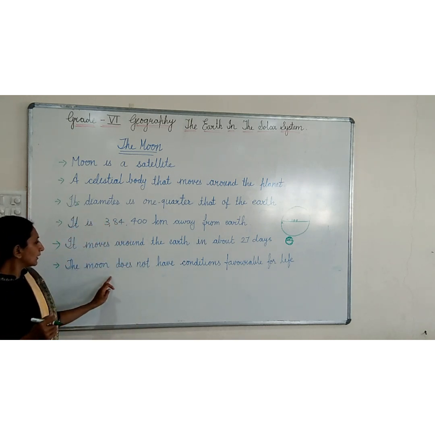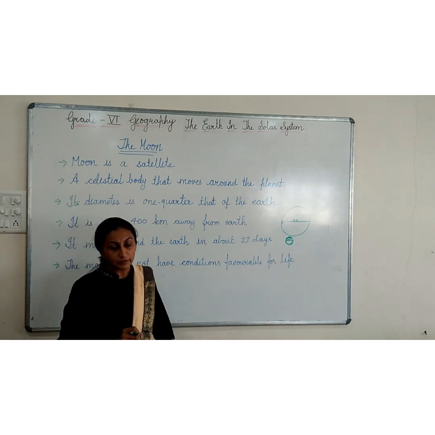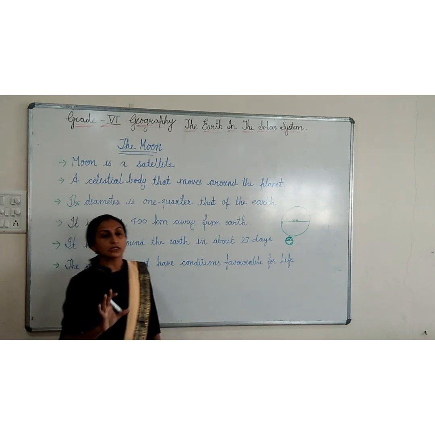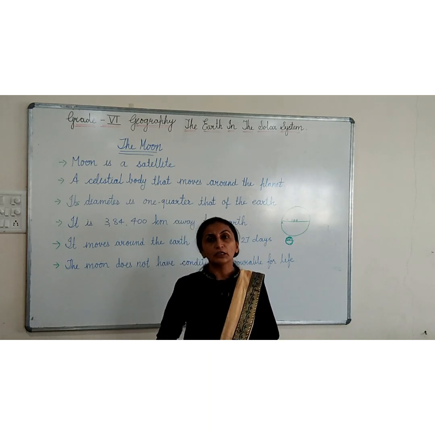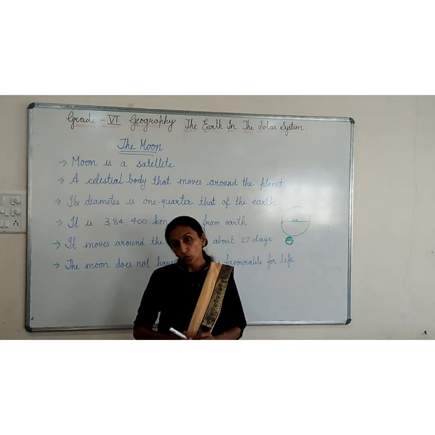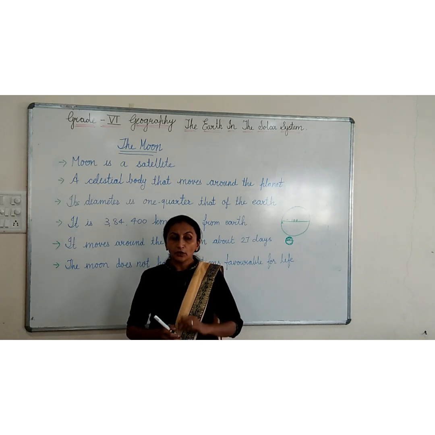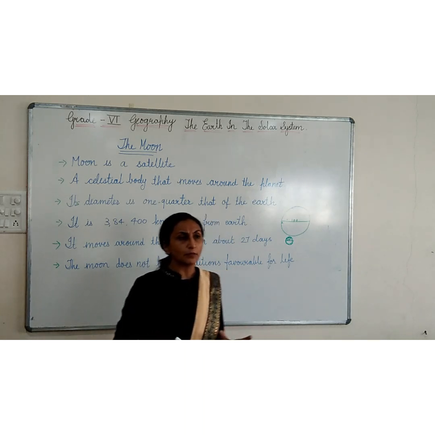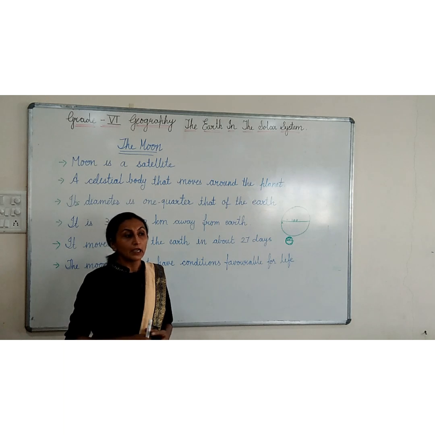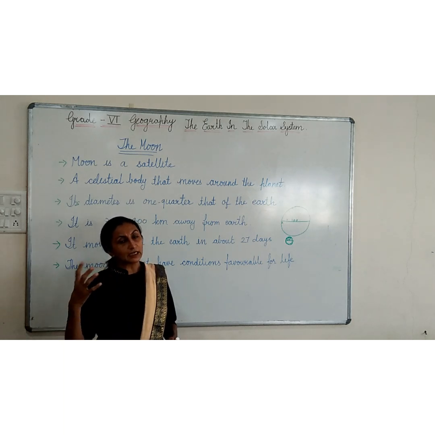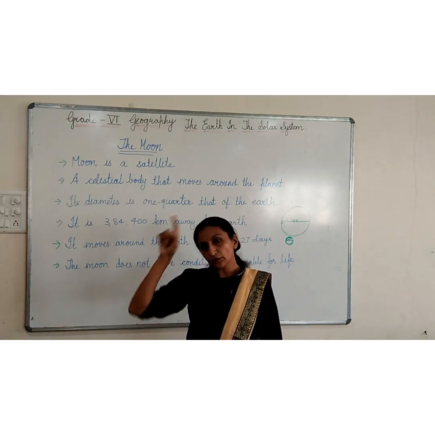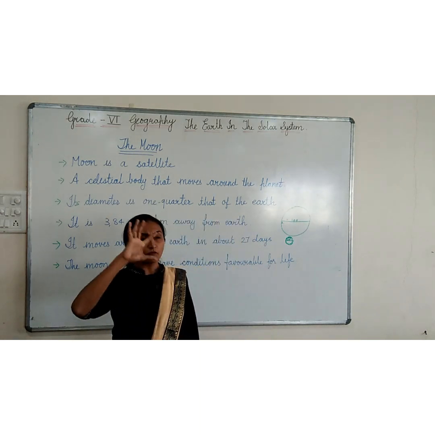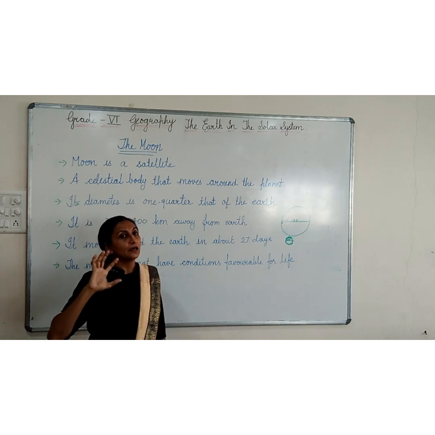Now the moon does not have conditions favorable to life. See, the favorable conditions that are there on Earth are not there on the moon, so life cannot be sustained. But on the moon, certain mountains and big rocks are there, and they cast their shadows. So sometimes during the full moon day, you can see some black patches on the moon.